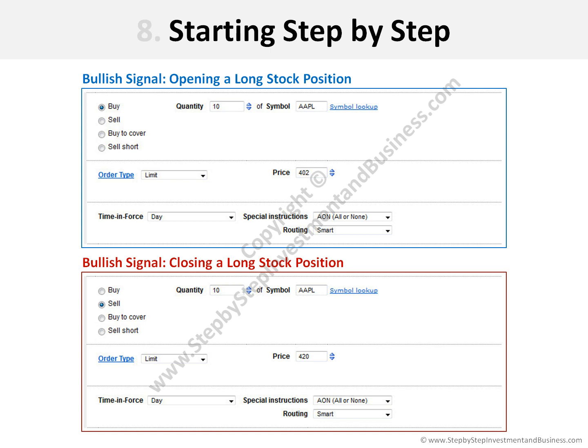On the other hand, to close the position, we are indicating to sell the 10 shares of Apple at a limit price of $420. The time in force is day, and we want the order to be executed under the specification all or none and with an automatic routing.